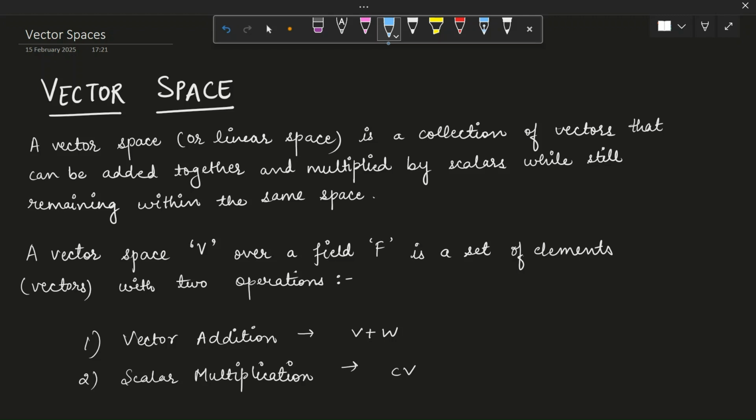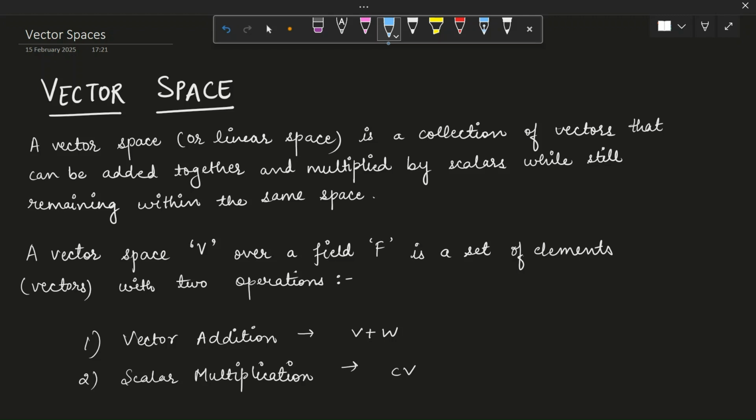Today we are going to discuss vector space. So the first question is, what is a vector space? A vector space, or we can say a linear space, is a collection of vectors that can be added together and multiplied by scalars while still remaining within the same space.